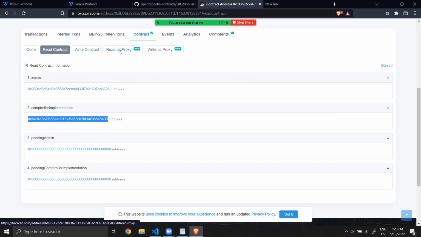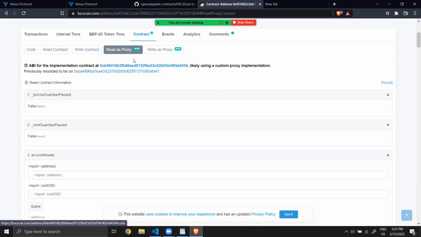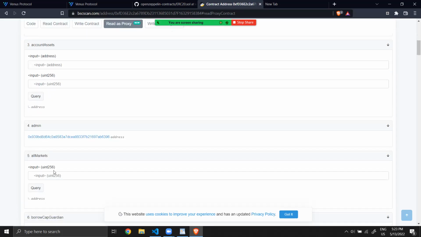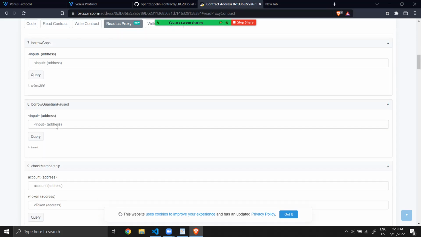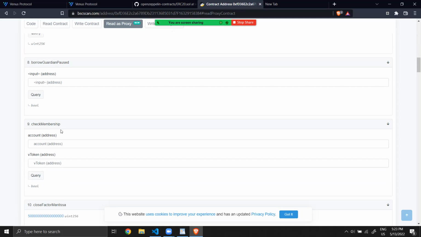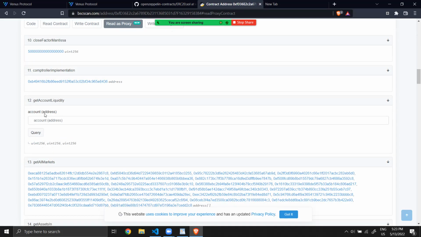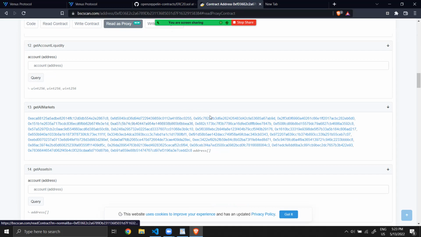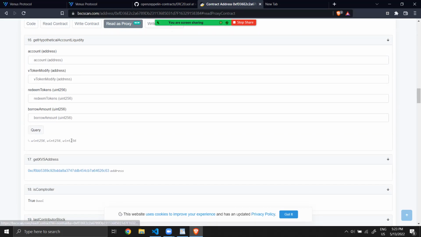Now we will look at the data stored on the current controller, but via the address of the Unitroller. Here it's interesting. You can see all the markets. One market is one ERC20 token. Get account liquidity. All these addresses are the V tokens currently on Venus.